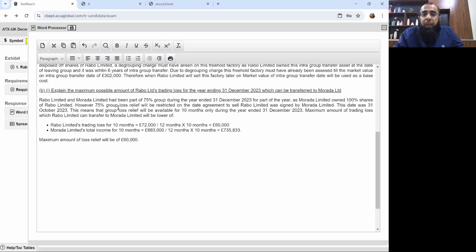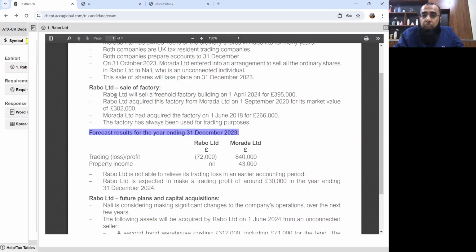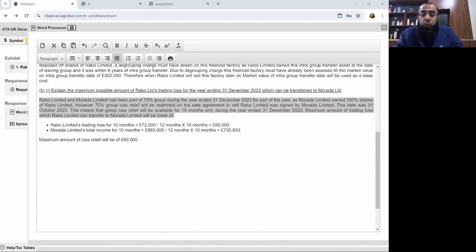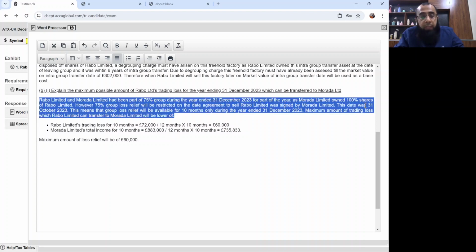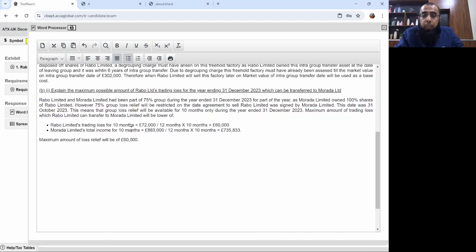This is the maximum amount of group loss relief which can be claimed in the year ended 31st December 2023, considering that the shares are to be sold. When the shares are sold, the loss relief gets restricted. It does not get restricted on the actual date of sale; rather, it gets restricted when the agreement is entered into. That agreement was entered into on 31st October 2023, so the loss relief will be for 10 months only. It will be the lower of the two, and the maximum amount of loss relief will be £60,000. I believe that it's an easy one.